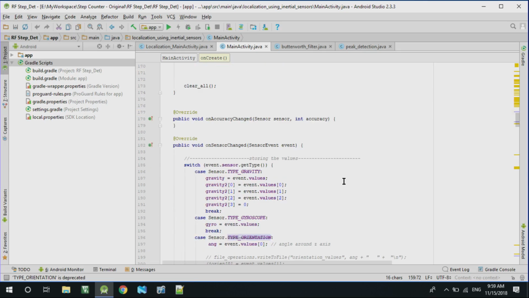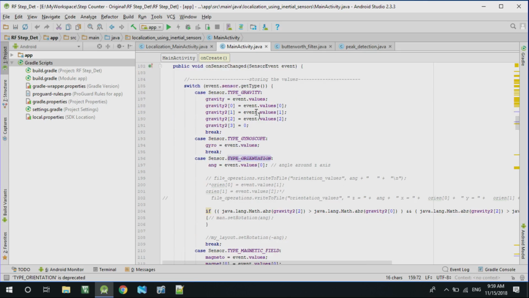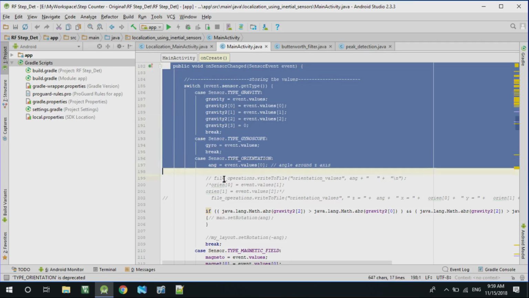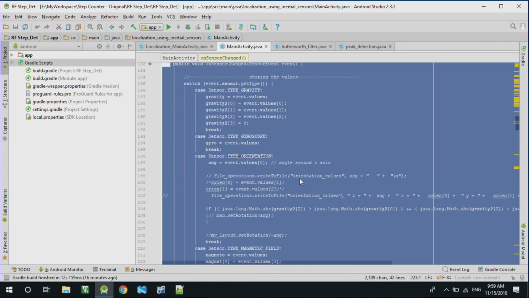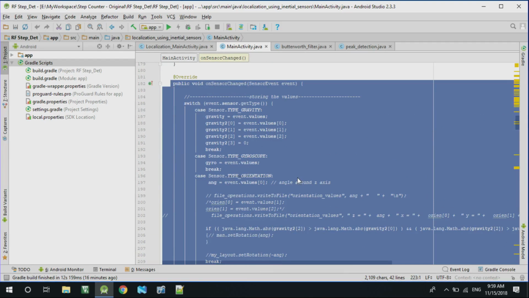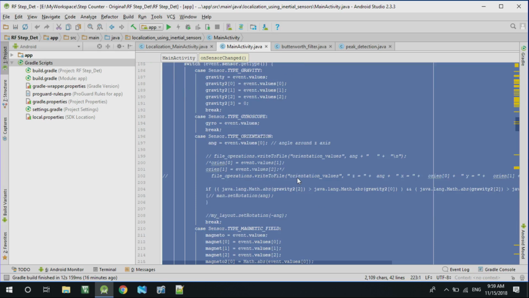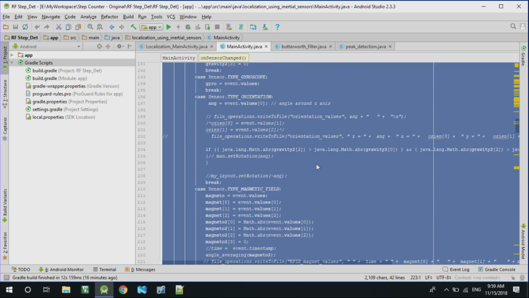The second, perhaps the most critical part, as I mentioned, is that sensor values coming from these IMUs are extremely noisy. You have to spend a sufficient amount of time trying to find out what is a good filter and do a proper filter design, so that you can denoise the sensors. So, essentially it is a filtering step.